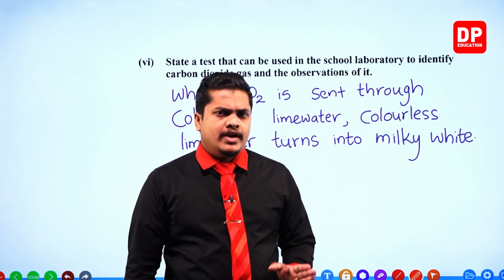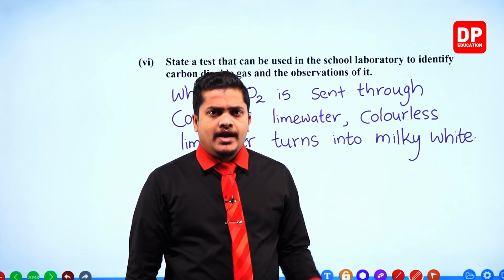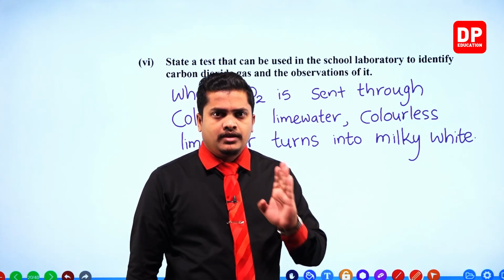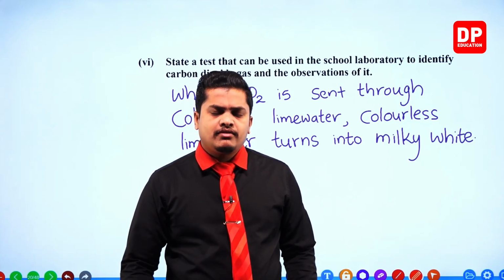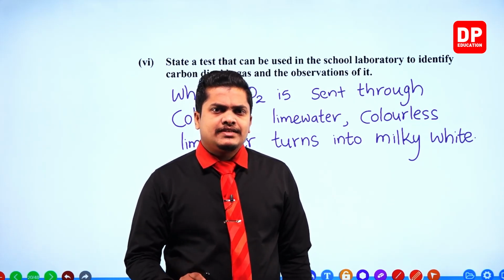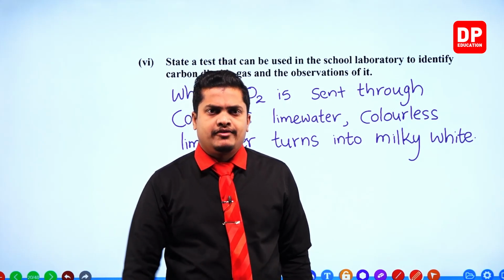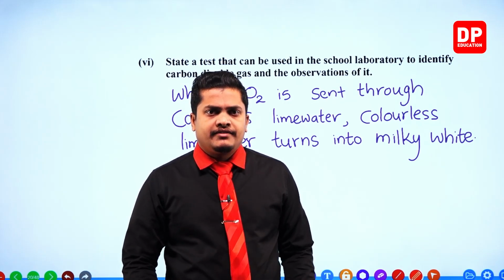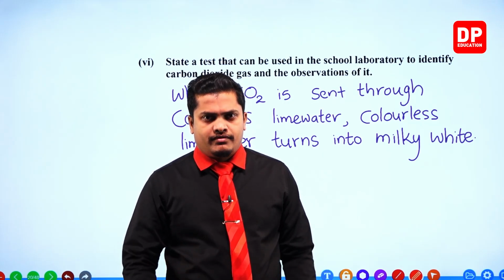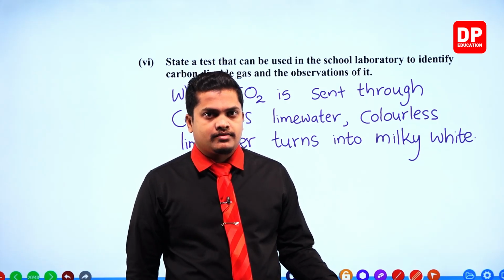You know that carbon dioxide is not a supporter of combustion, and it is also not a combustible gas. Because of those features, when you insert a glowing splinter or a lighted splinter into a container of carbon dioxide, automatically the flame will get extinguished, right?